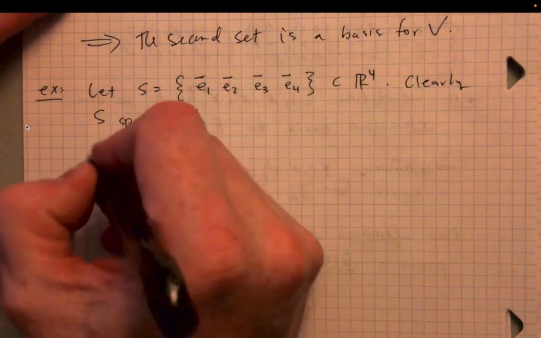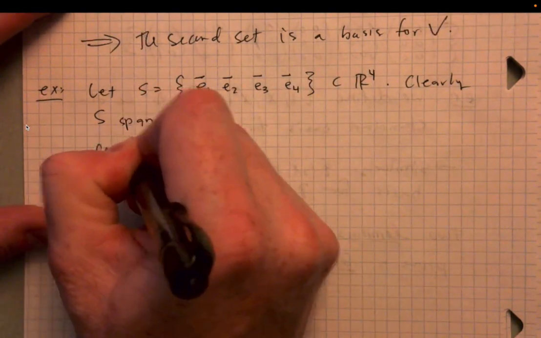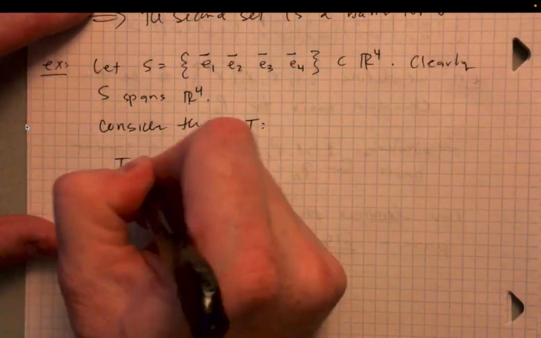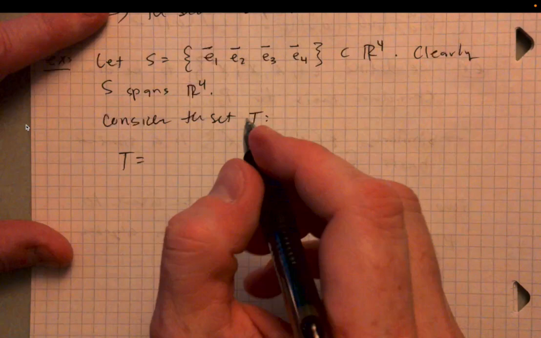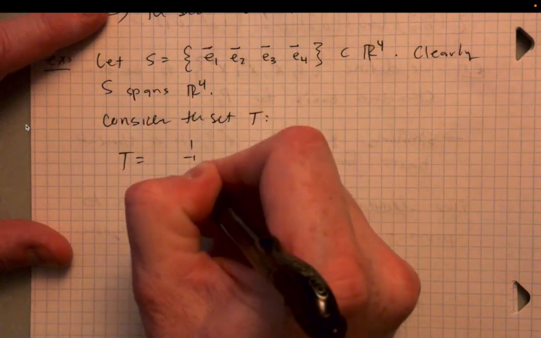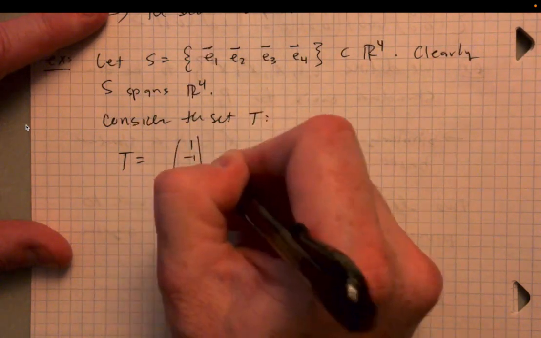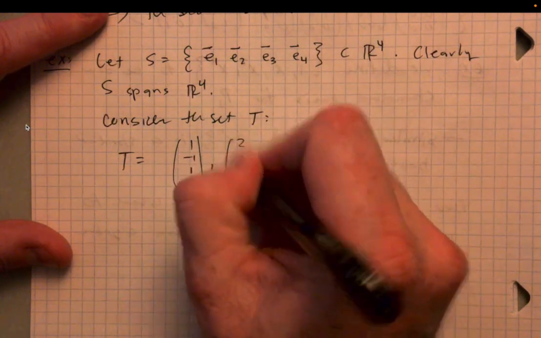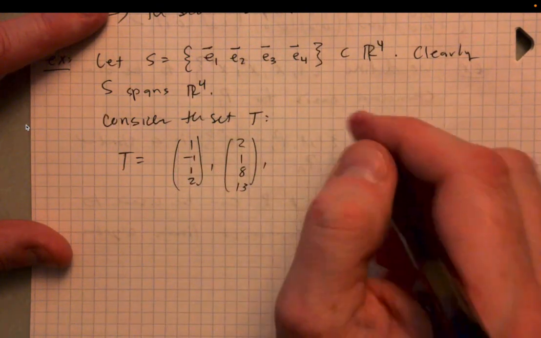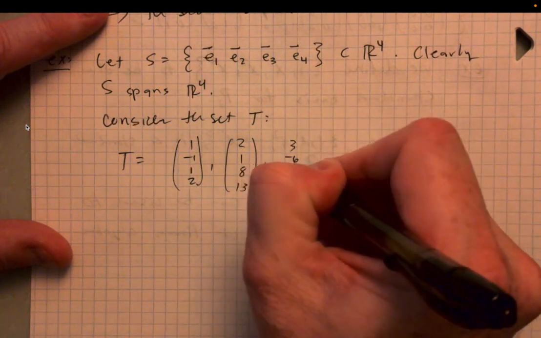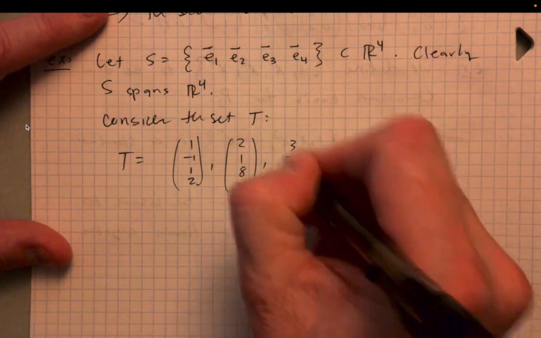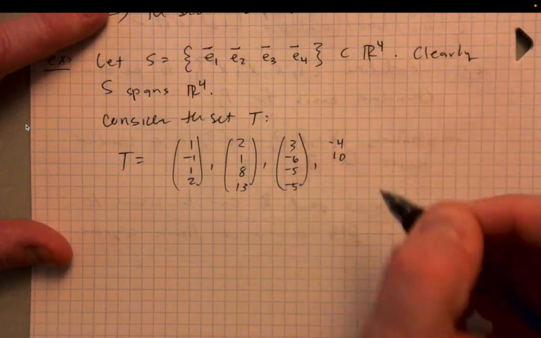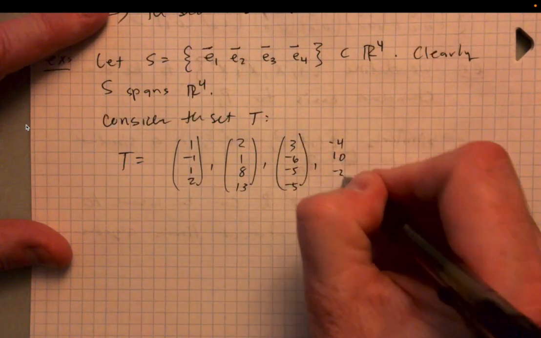Now consider also the set T. Let's say T is equal to (1, -1, 1, 2), (2, 1, 8, 13), (3, -6, -5, -5), and (-4, 10, -2, 7).